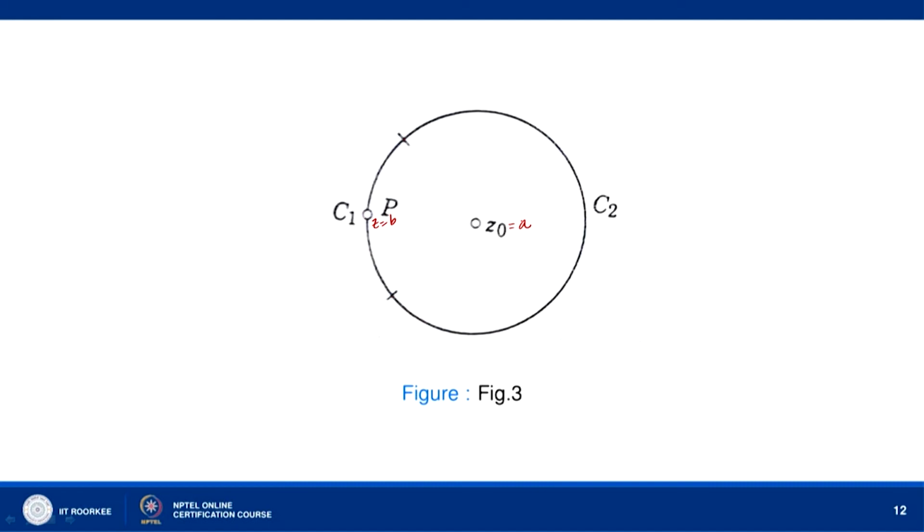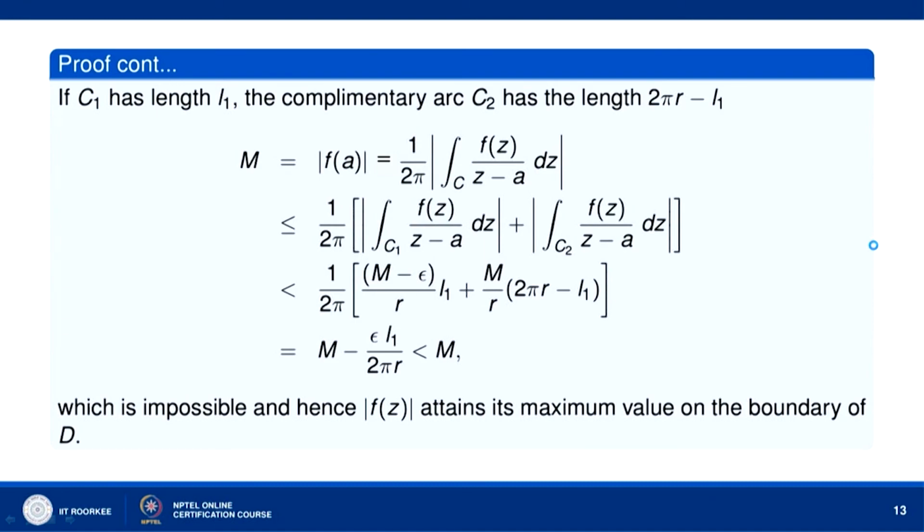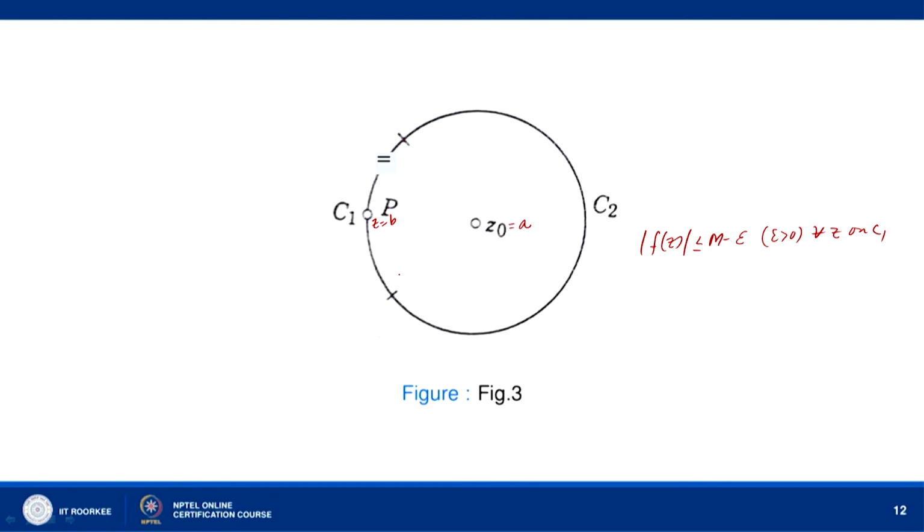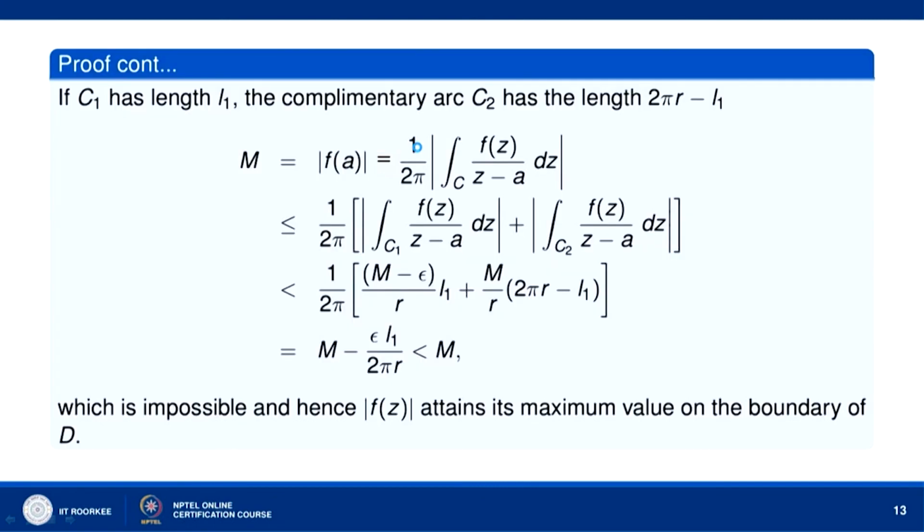We are taking the curve C with center at A. So, z naught in this figure is actually A, and the arc C1 of the circle C contains the point B, and mod of f(z) is less than or equal to M minus epsilon, where epsilon is greater than 0, for all z on C1. Now, let us say C1 has length L1, and the complementary arc C2 will then have length 2 pi r minus L1.